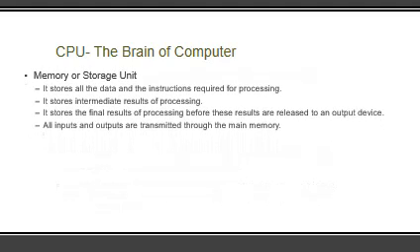Memory unit. Memory unit stores all the data and instructions that are required for processing. It also stores intermediate result. Intermediate result means if we are adding three numbers, 2 plus 2 plus 2, then first calculation is done, 2 plus 2, then result is 4. It will store that 4 into memory, then it will add 2 into that 4. Next, the final result is also stored in the memory unit. Before going to the output device, it is stored in the memory unit.